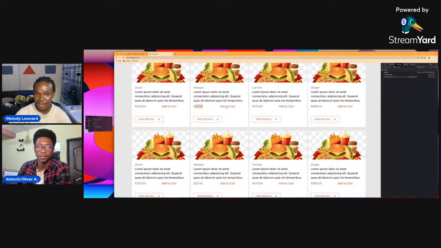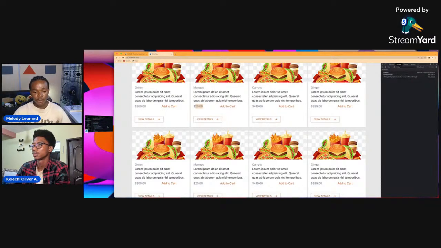If I click add again, since this already exists, it should increment the quantity to two, then to three, and so on. And if I add this other one, it doesn't exist already, so it's going to add it to the item list.